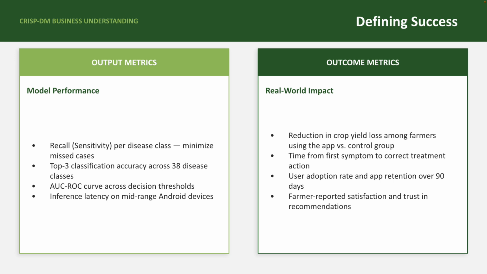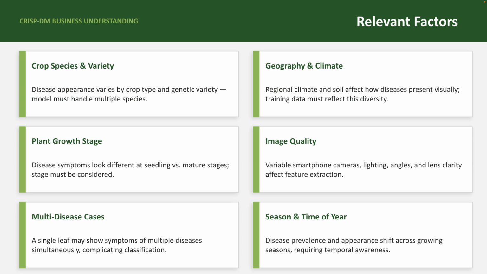For outcome metrics, the real-world impact, I would measure the reduction in crop yield loss among farmers using the app compared to a control group not using it, as well as the time from first visible disease symptom to correct treatment action. These outcome metrics capture whether the model is actually helping farmers protect their crops, not just whether it performs well on a benchmark dataset.